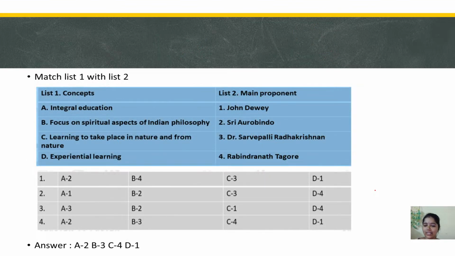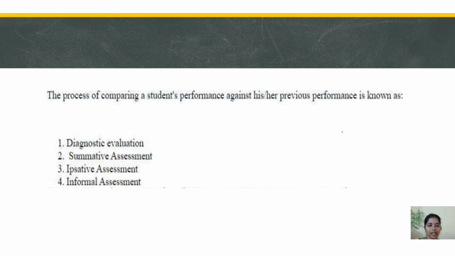So I'm just giving you a few examples of the latest trend, the latest exams, right? These are all the philosophers; how we will do it, later, okay? I'm just showing how the question was. I told you, evaluation will have diagnostic, summative, norm-based, criterion-based. There is a new one called ipsative assessment. Ipsative means when I am doing a test, I compare it with my previous performance: how I did before, how I have done now. That will be evaluated. It's called the ipsative test, a process of comparing a student's performance against his or her previous performance.